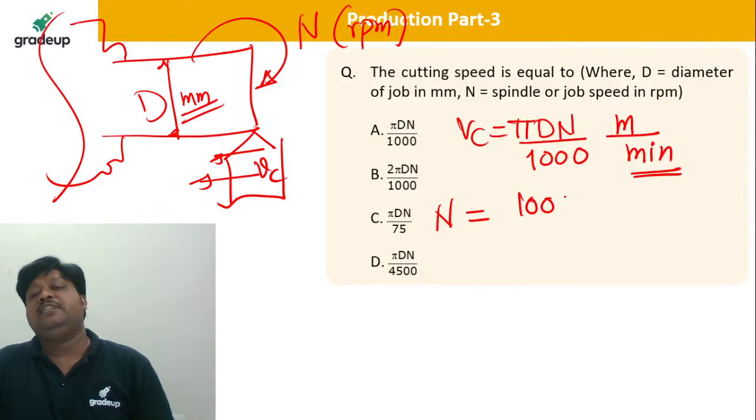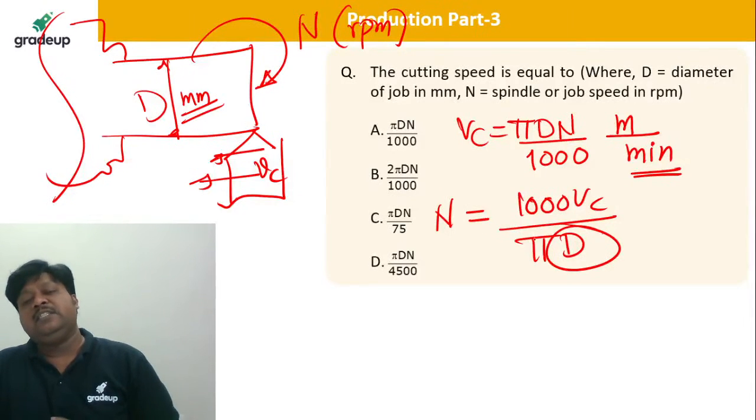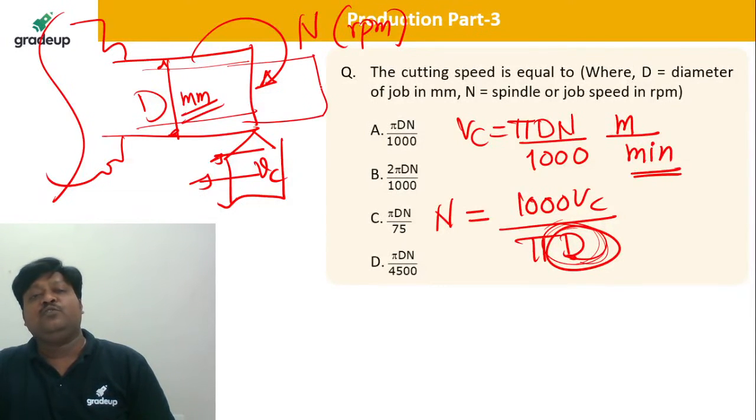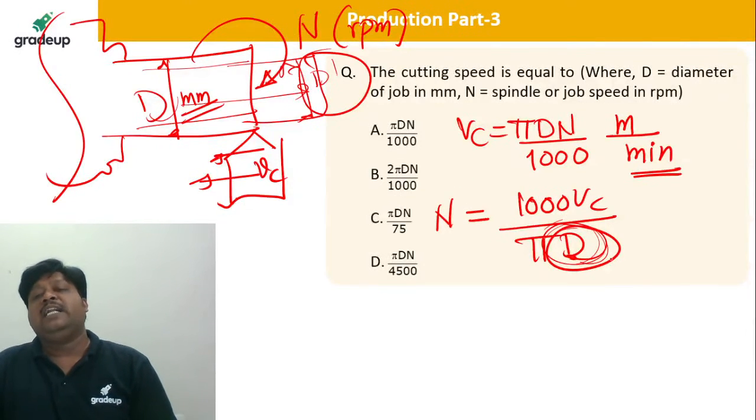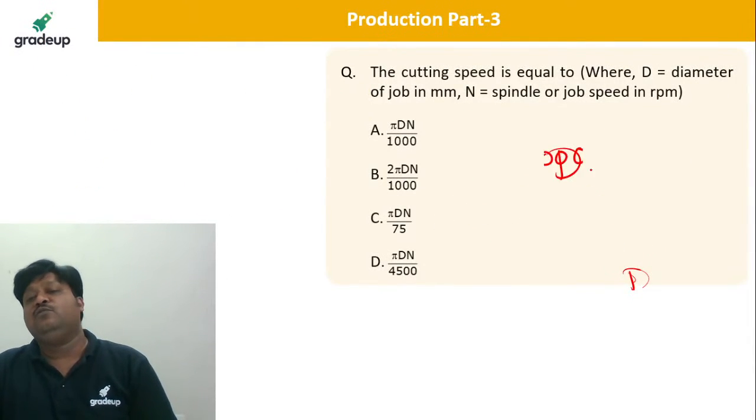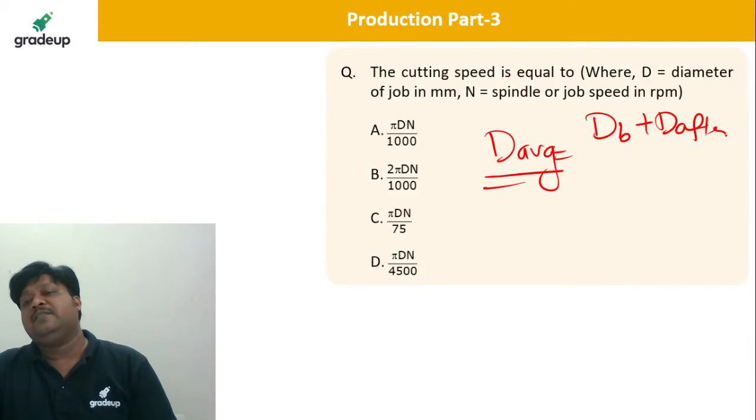So N will be 1000 Vc divided by pi D. So dear students, the suggestion is that whenever you use the diameter here, if you know after machining what diameter D dash it is going to be reduced to, you can use D average, that is D before plus D after divided by 2.